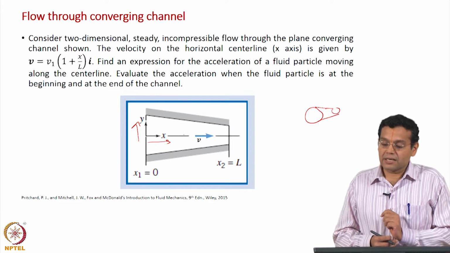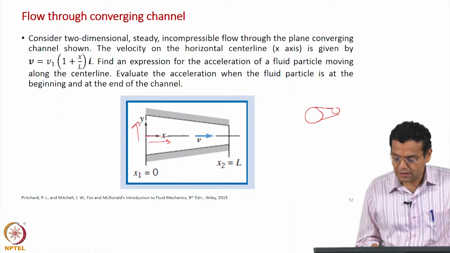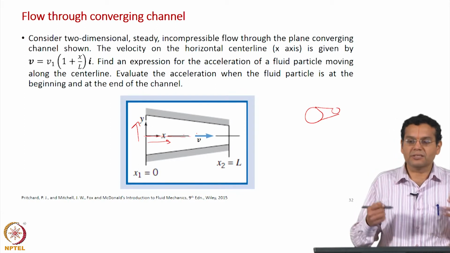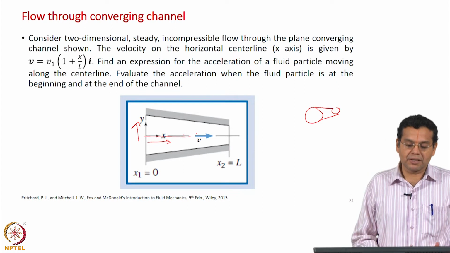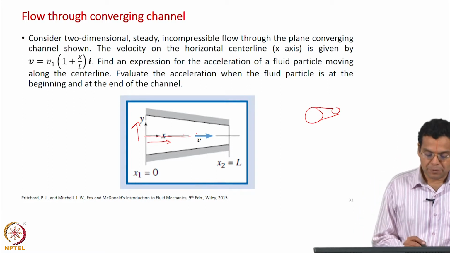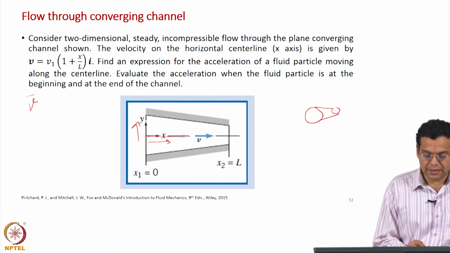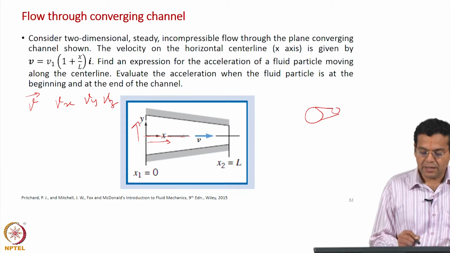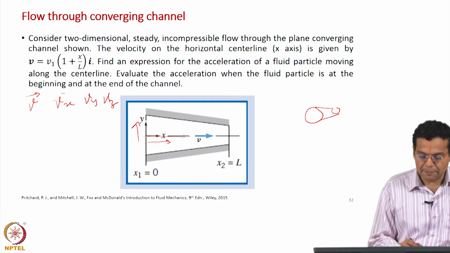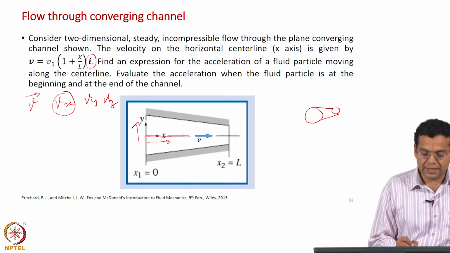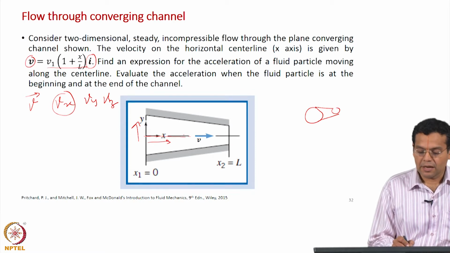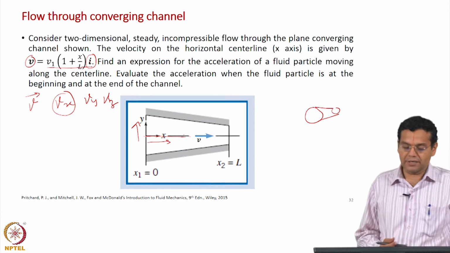The velocity on the horizontal central line is given by this velocity field. So far we have been telling velocity field, the first time coming across an expression for a velocity field. Now we know that this v vector has three components, vx, vy and then vz. In this particular case we have only the x component because the vector here is i vector. So either you can say Vx is equal to this or say V vector is equal to this expression along with the i vector, two ways of giving you the velocity field.